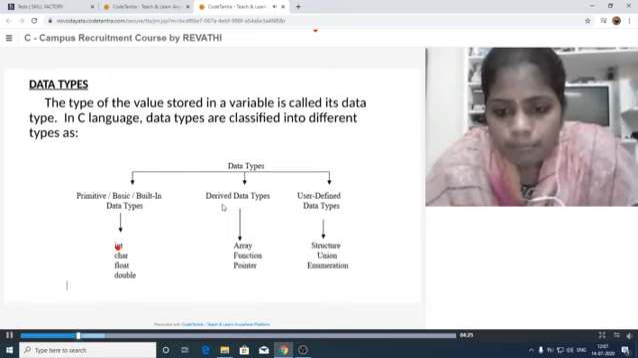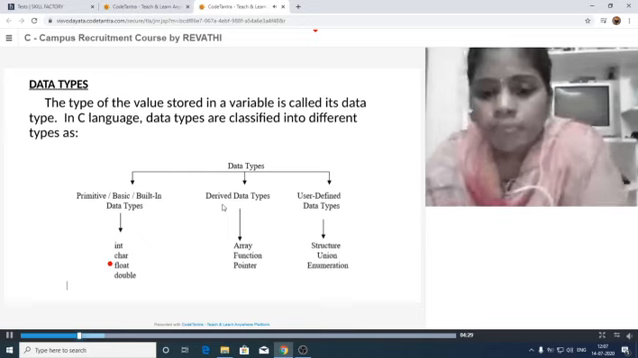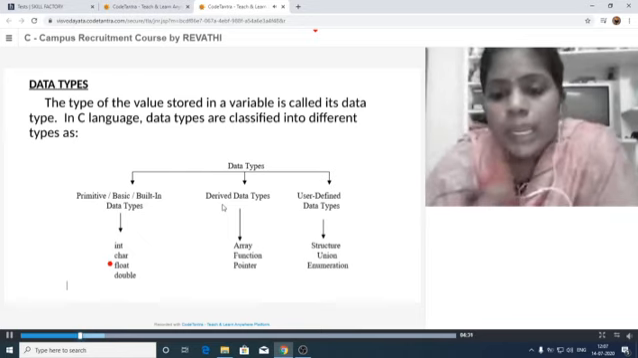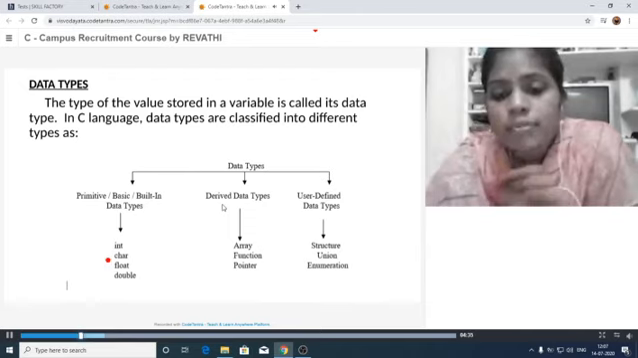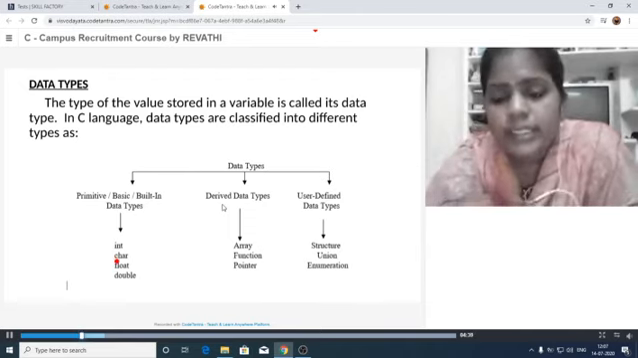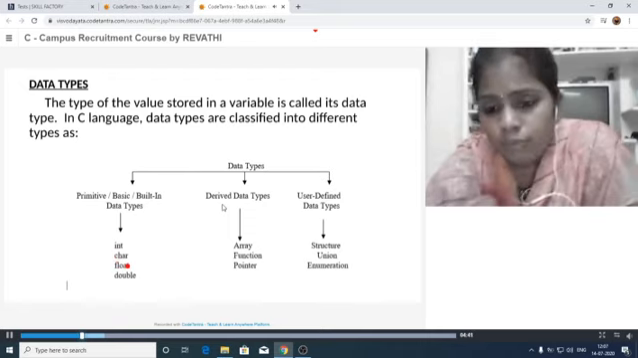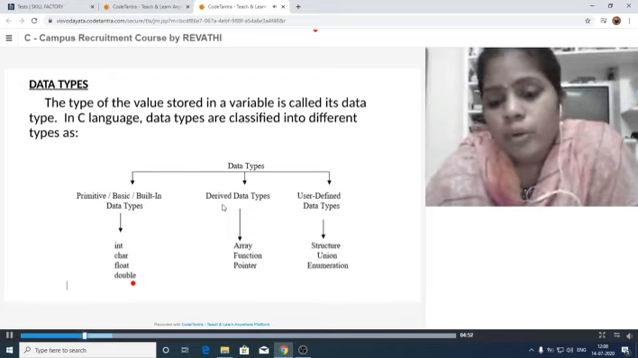Whenever we are creating these variables, memory is allocated in our computer. For integer type, 2 bytes of memory are allocated. For character, 1 byte of memory. For float, 4 bytes of memory. For double, 8 bytes of memory. So depending upon the data type, the memory is created by the system compiler.